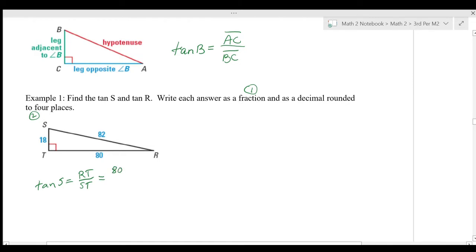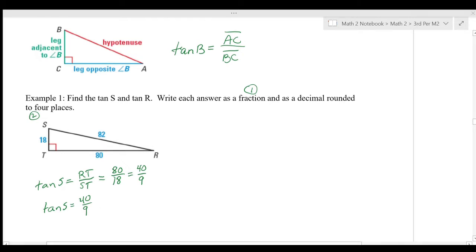We know that RT is 80 and ST is 18. We always want to reduce our fraction if we can. We can divide both of these by 2, and we get 40 over 9. So the tangent of S equals 40 over 9. Can't reduce that further, but we can turn it into a decimal and round it to 4 decimal places.